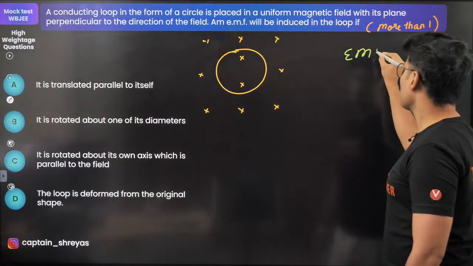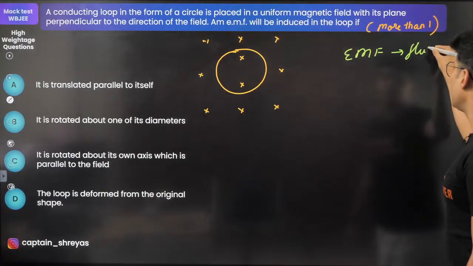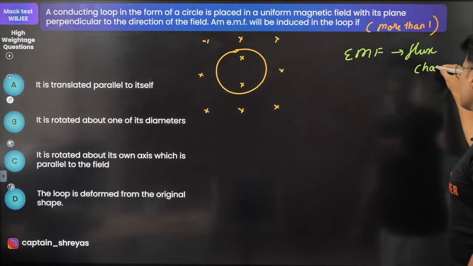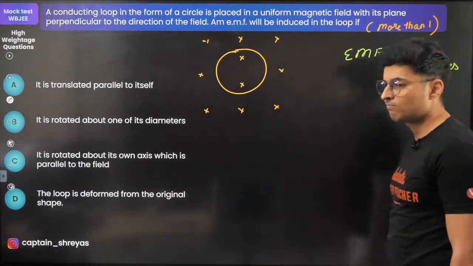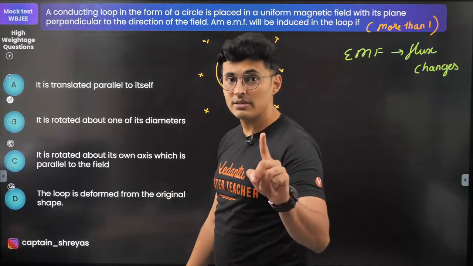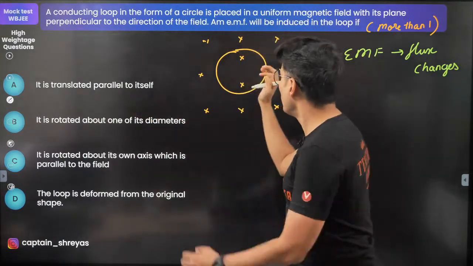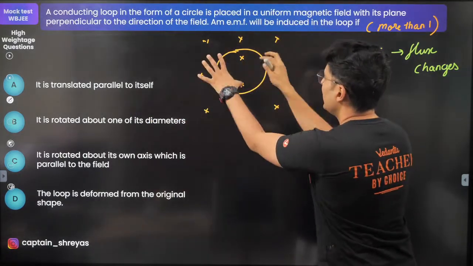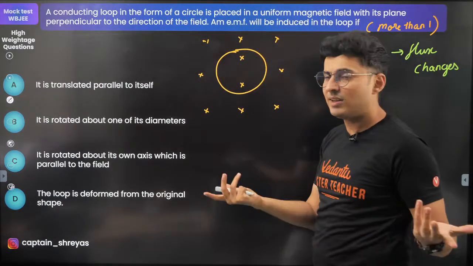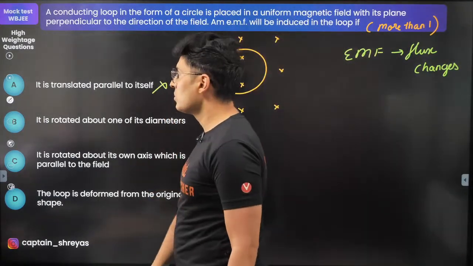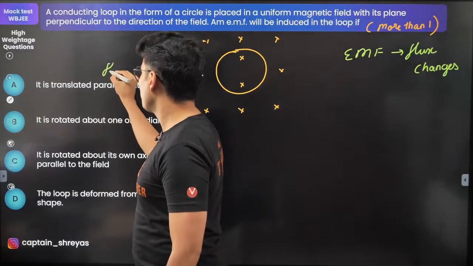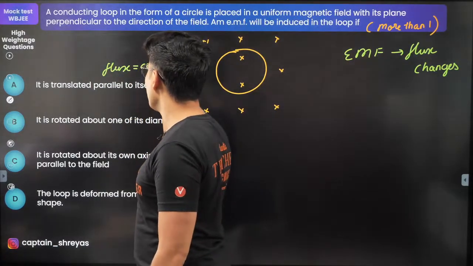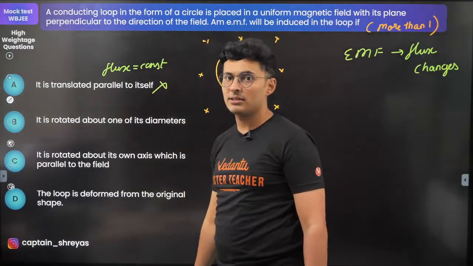EMF will come only if flux changes. That is your Faraday's law. Keep this in mind. So if it moves like this, the lines cutting through it will be the same, flux will be constant. So no change at all because flux will be constant in the first case.